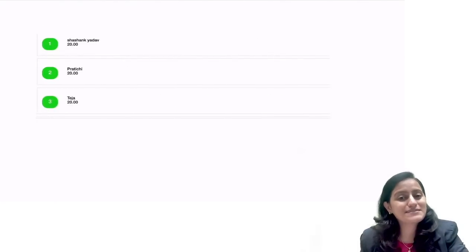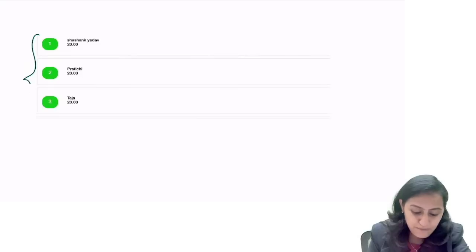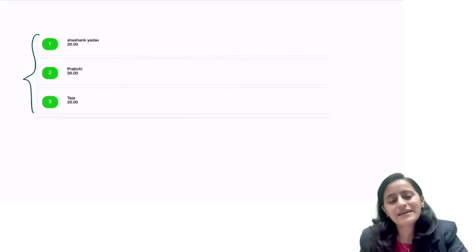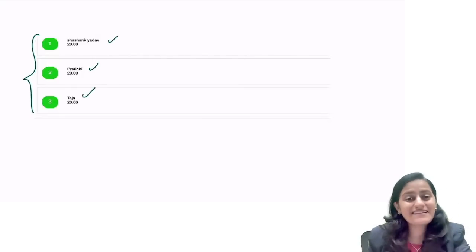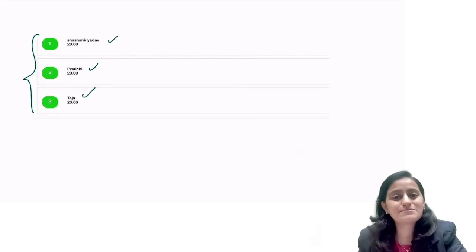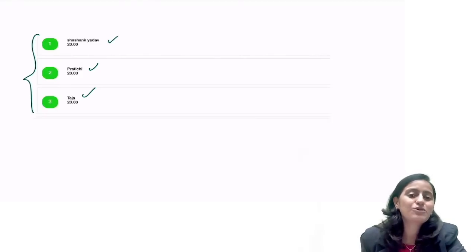We are starting the series today itself, and these are the top 3 rankers so far in the test, from the results I got: Shashank Yadav, Pratichi and Teja, 20 on 20. Approximately 14 students got 20 on 20.